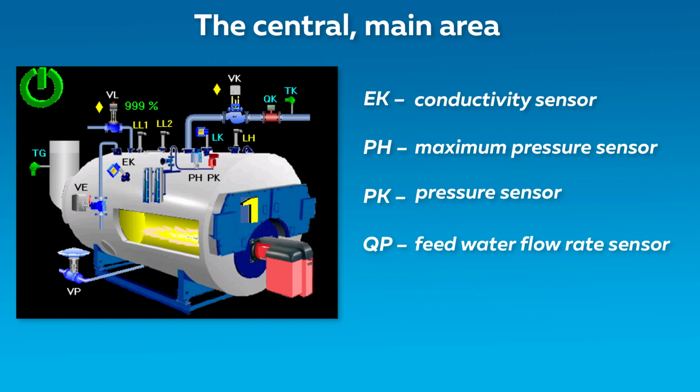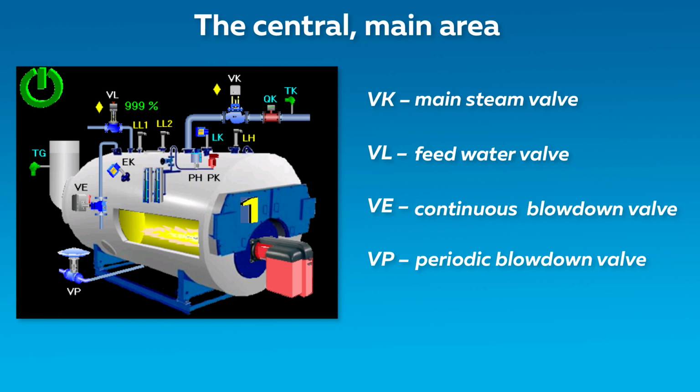On the diagram, we can see the following elements of the steam boiler piping. Let us consider the instrumentation and control equipment.